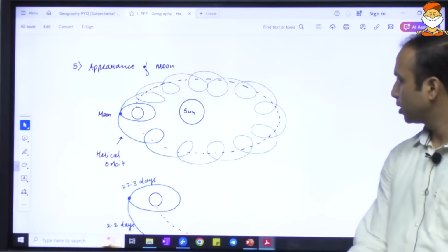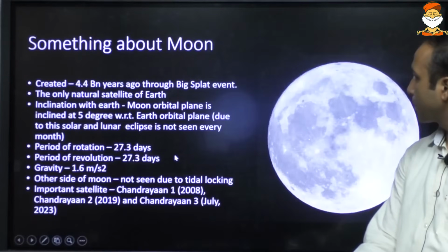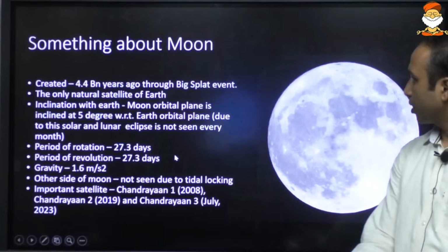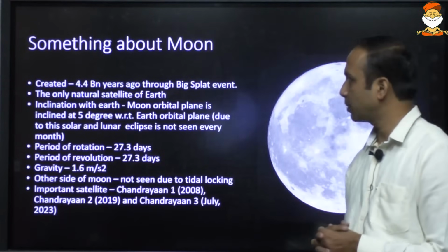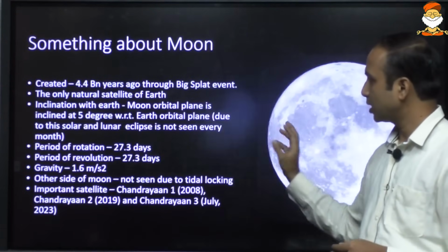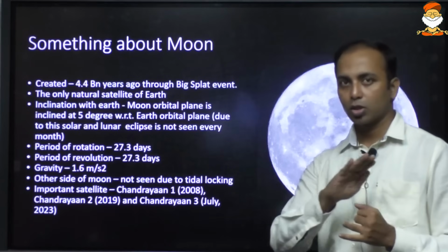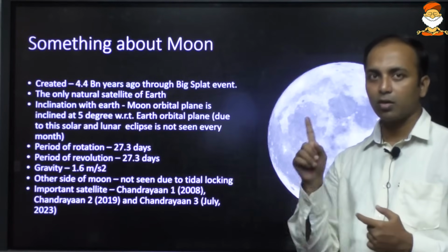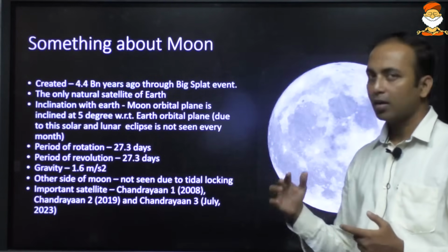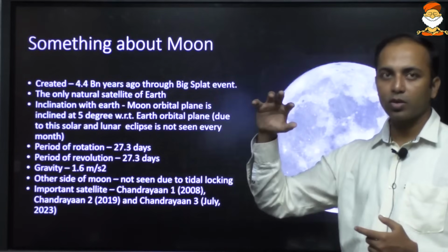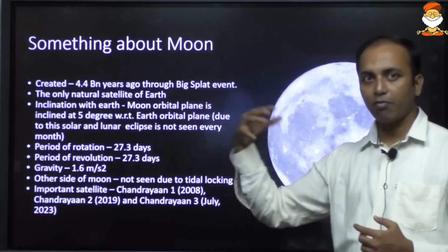Let us proceed ahead with the understanding of the moon. The moon was created 4.4 billion years ago through the big splat event. It is the only natural satellite of the Earth. Mercury and Venus have no moon. Earth has 1 moon. Mars has 2 moons. There are multiple moons on the outer planets. Jupiter, Saturn, Uranus, Neptune have many moons.